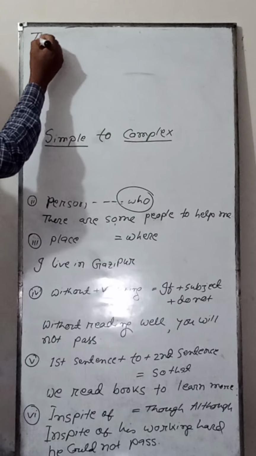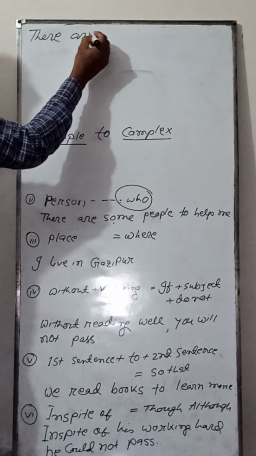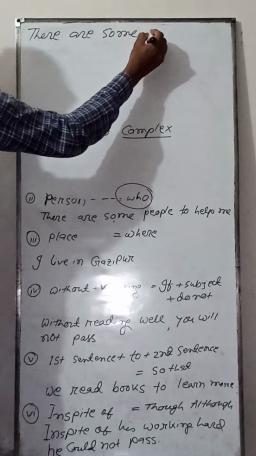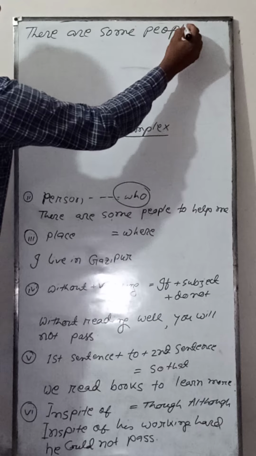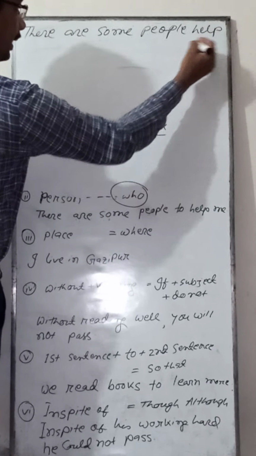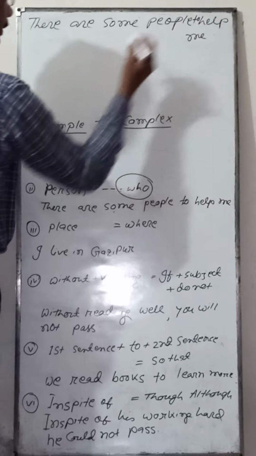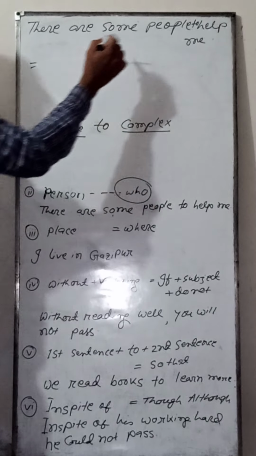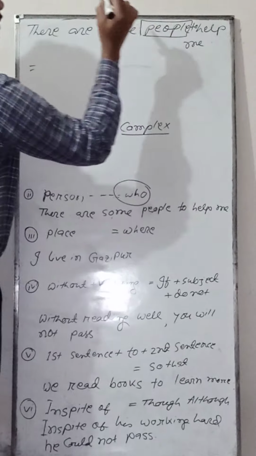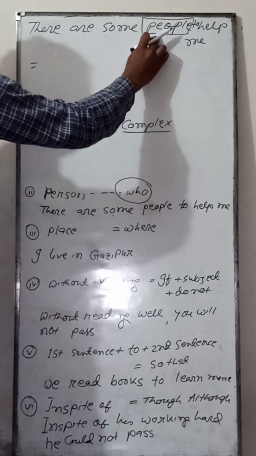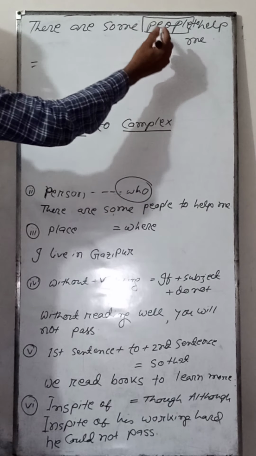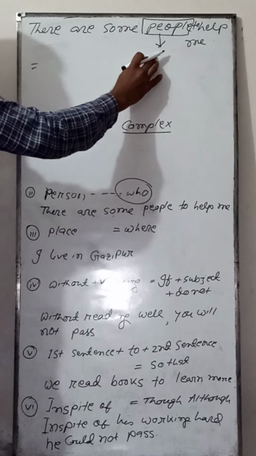You see, people, this is a part, this is mentioned person.